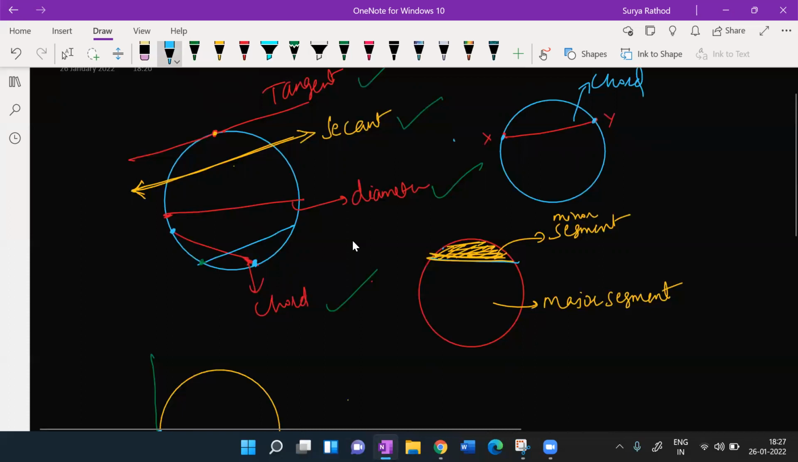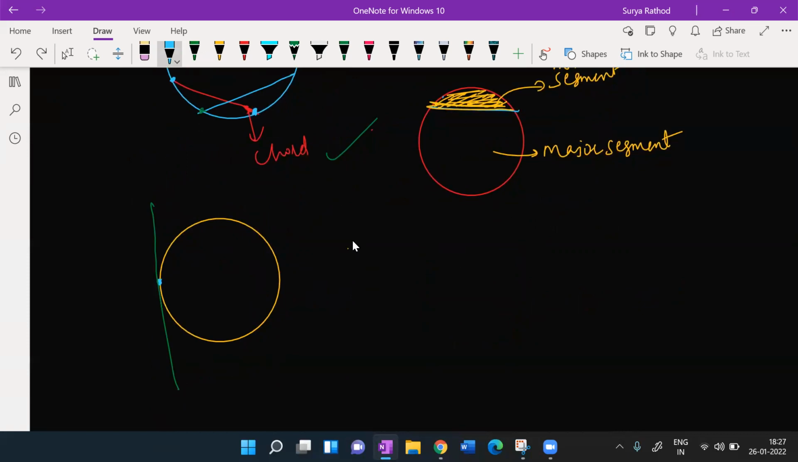And one more terminology is called normal. Normal is nothing but if I draw a perpendicular. ठीक है? देखो ये मेरा center हो गया ना, this is my center. If I draw a perpendicular to this tangent, वो हो गया normal. This is my normal now. This is my tangent.